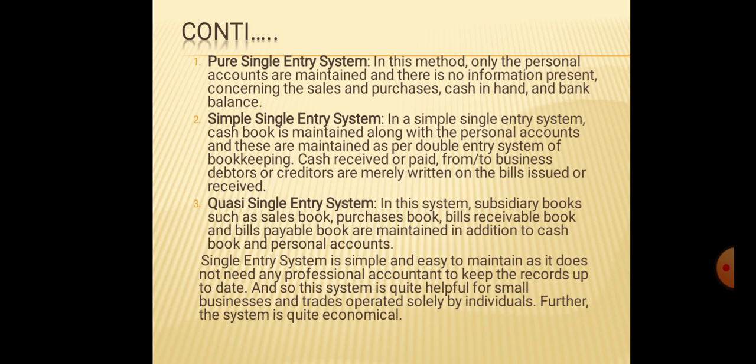Coming to the quasi single entry system, subsidiary books such as sales book, purchase book, bills receivables and bills payables are maintained in addition to cash book and personal accounts. So this we mean by the three types of single entry system. Single entry system is simple and easy to maintain. It does not need any professional accountant to keep the records up to date. So this system is quite helpful for small business and small traders operating solely by individuals.